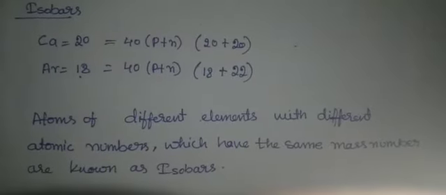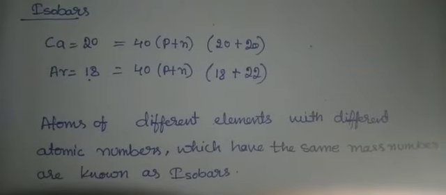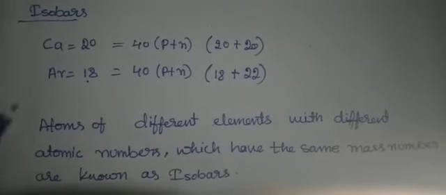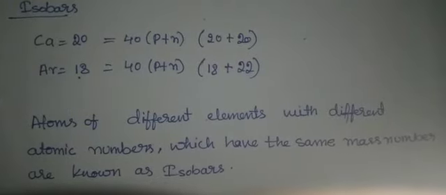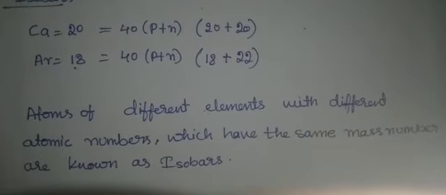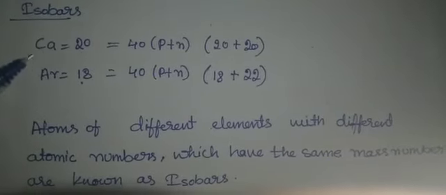So isotopes means the atoms of the same element which have the same atomic number but different mass numbers. But here the mass number is the same and the atomic number is different, right? It is between two different elements, not between the same element.